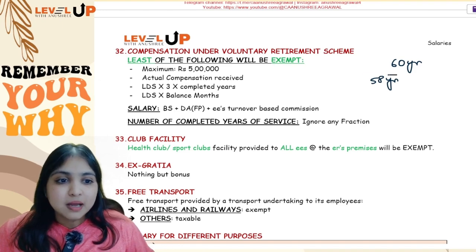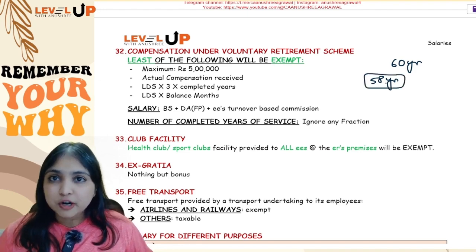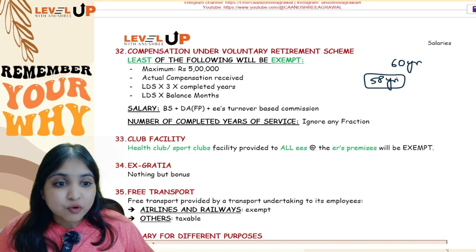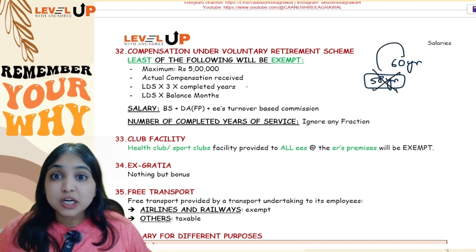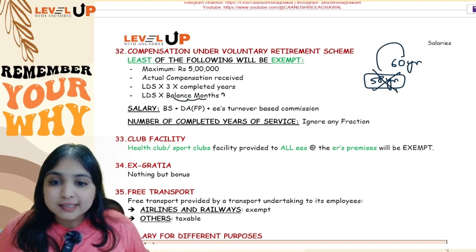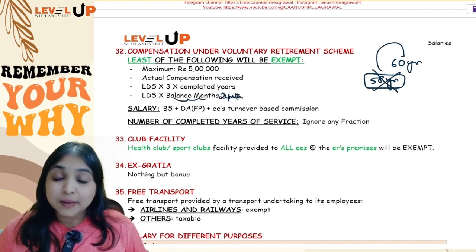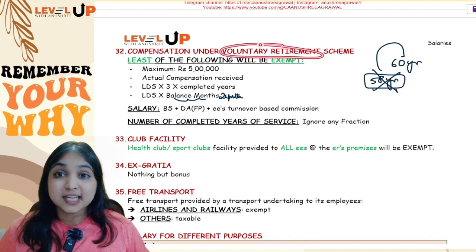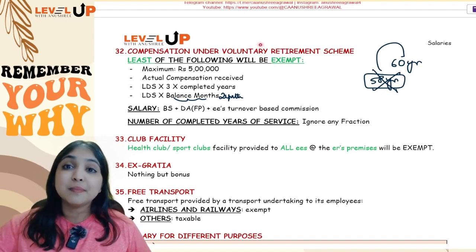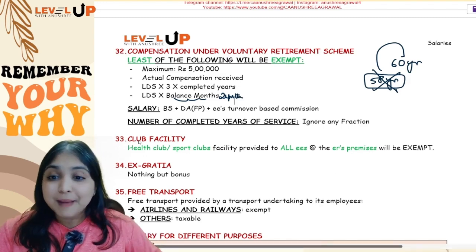In my example, upon reaching 58 years, he took voluntary retirement. But had he not taken voluntary retirement at 58 years, he could have worked for 2 years more. He could have worked for 24 months more. So in our example, balance months will be 24 months. So balance months means if your employee does not accept voluntary retirement, but instead continues to work, then how many more months he can work for. That would be the balance number of months.